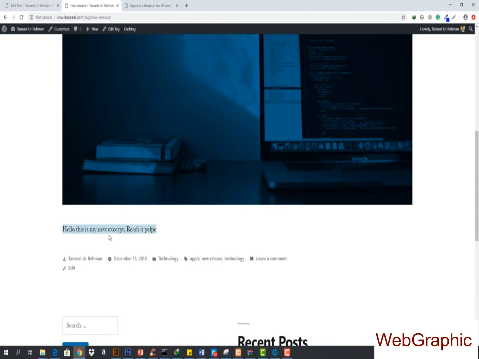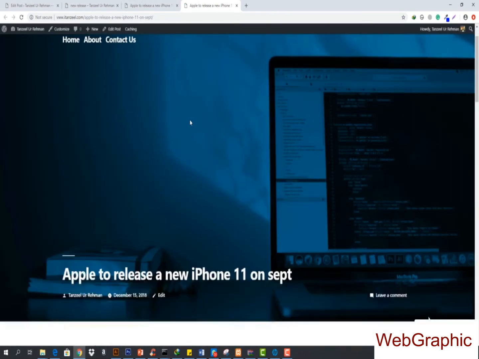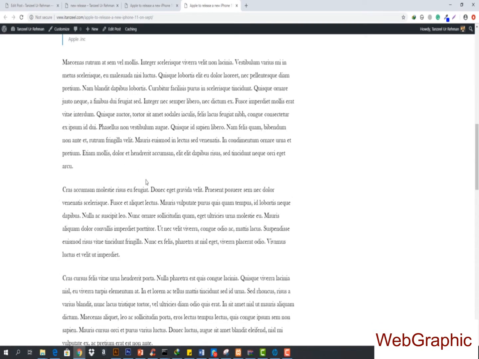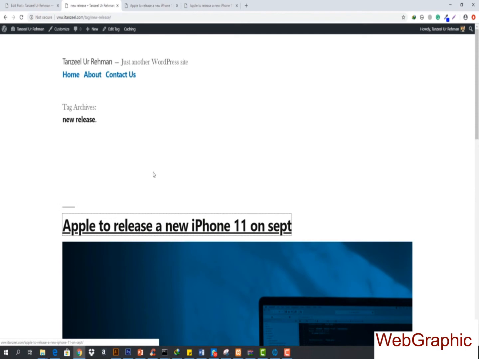So this is how you can add any other content. But if a person opens up this post and reads it, he will read it just like normal. There will be no excerpt in it. So if you want to show something different in there, you can show that. Remember one thing, if you're using any other theme, this may look a bit different on different themes. It depends theme-wise. Don't worry about the theme, we will be discussing themes in detail.